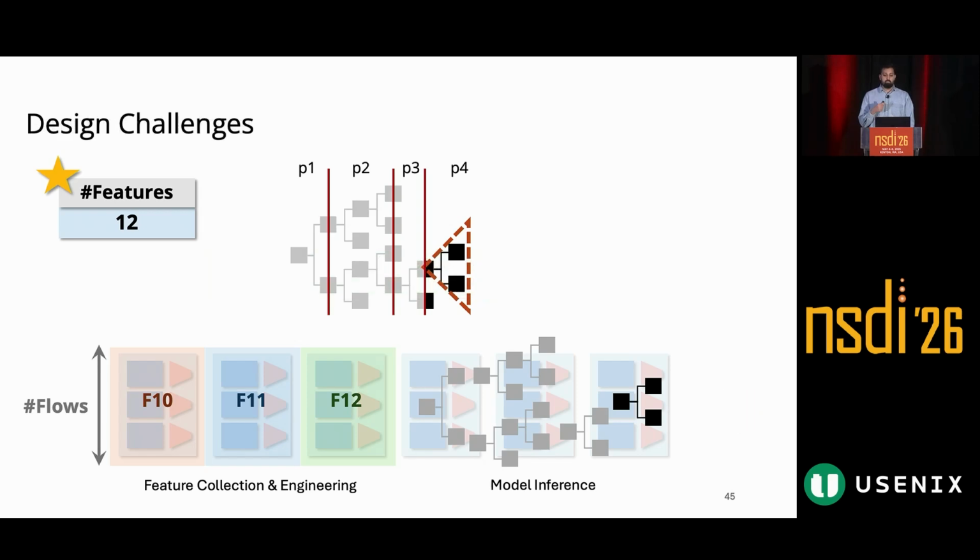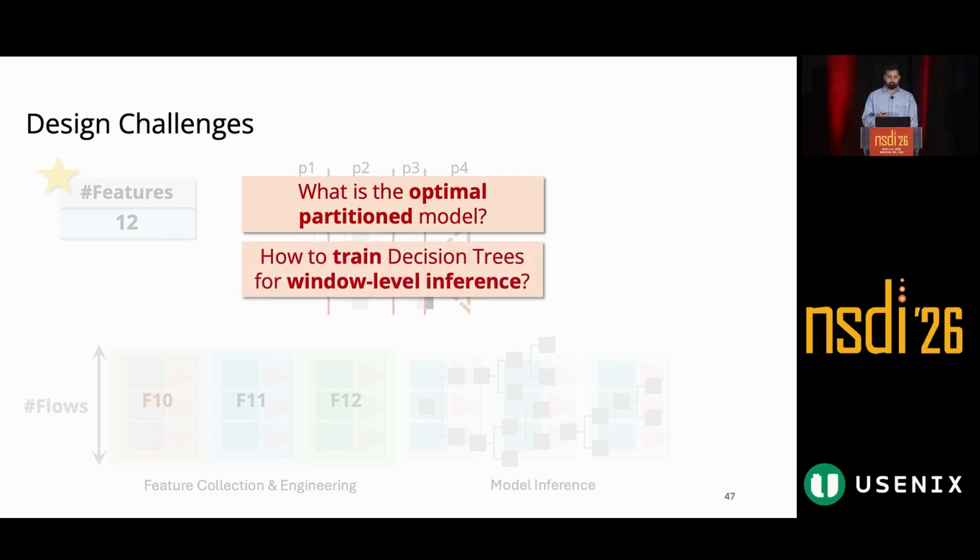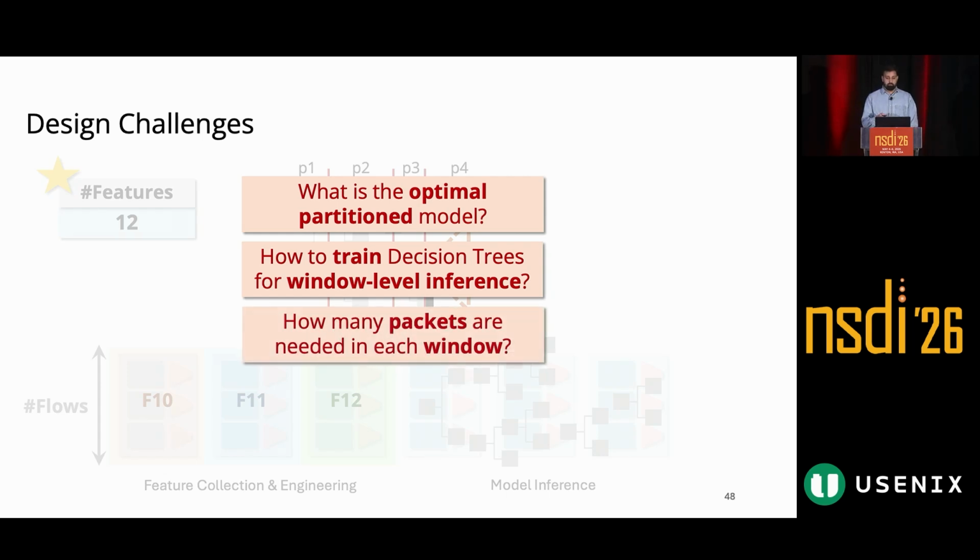Now let's dive deep into the key design challenges of our partitioned approach and how we overcome them in SPLIT. First, the decision tree has to be divided into these multiple partitions. So what is an optimal partitioning strategy? Second, inference is being performed at window level and not flow level. So some kind of custom training is needed for this kind of a decision tree.